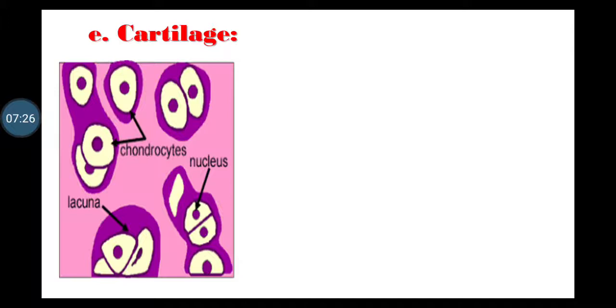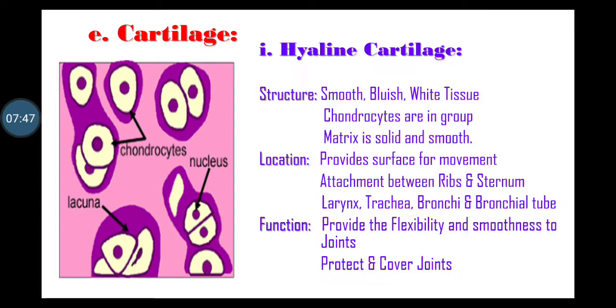Final type of the connective tissue, cartilage. It is specialized type of the fibrous connective tissue. It forms strong framework for the outer part of the ear and nose, for example larynx and trachea. It has a solid matrix and it is classified into the three types: hyaline cartilage, white fibrocartilage and yellow elastic fibrocartilage. Let us start with the first type, hyaline cartilage.